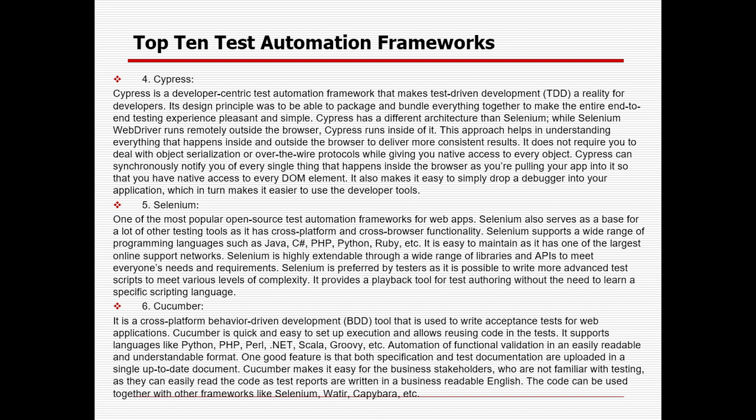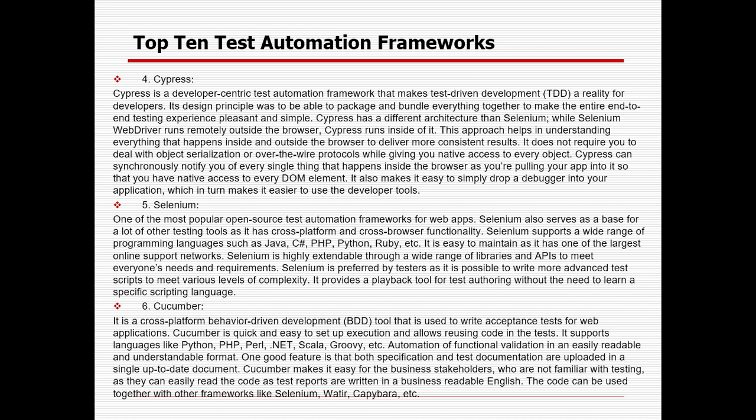Cypress is a developer-centric test automation framework that makes test-driven development possible. I was saying that apart from keyword-driven, data-driven and hybrid, there are a lot of other frameworks available, such as BDD, behavior-driven development, and TDD, test-driven development. We can do TDD with the help of Cypress. Nowadays a lot of vendors, customers and organizations are using the Cypress tool. It is a development-centric automation framework that uses TDD, mainly for developers, but definitely testers can also use it.